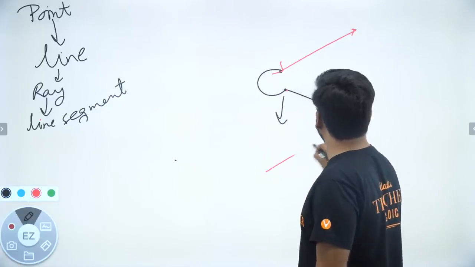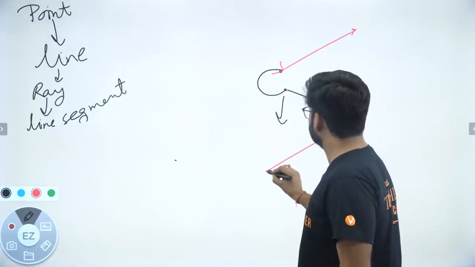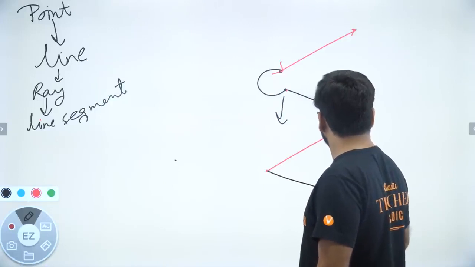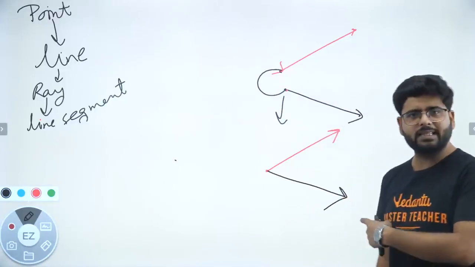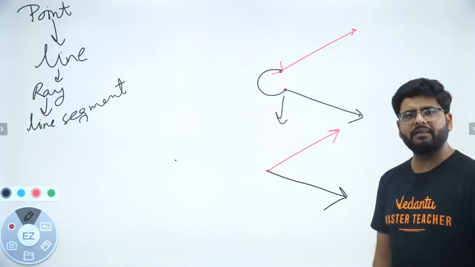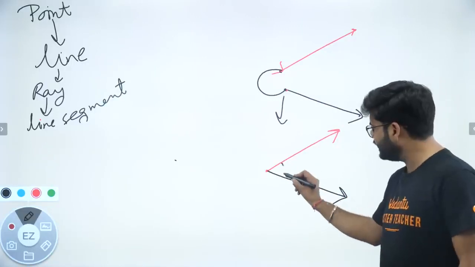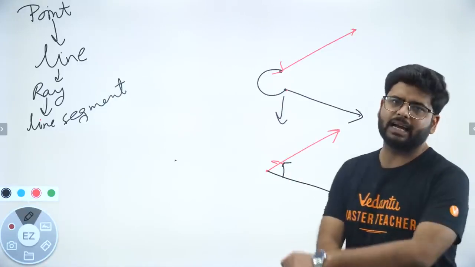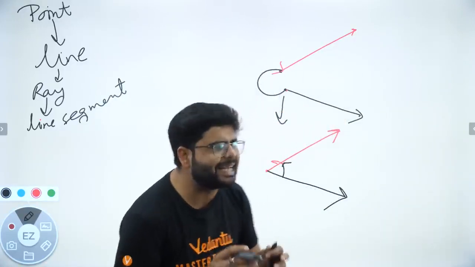It would definitely look something like this, right? These are two rays. So what have we got? We have got an angle. This is an angle. Okay, so what is an angle?